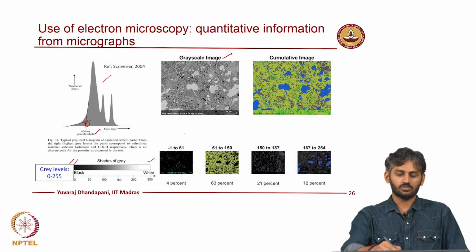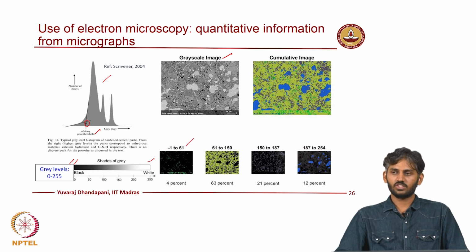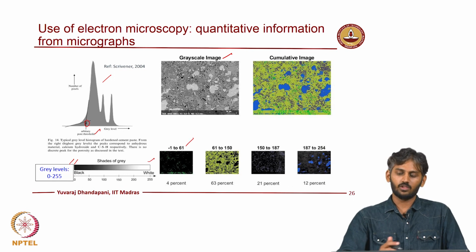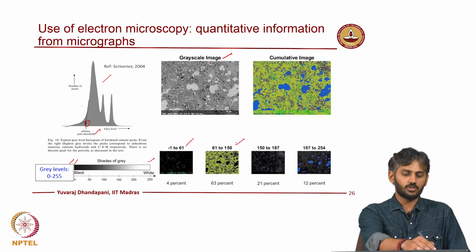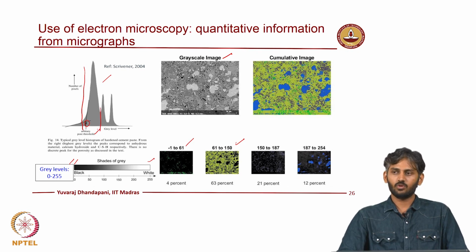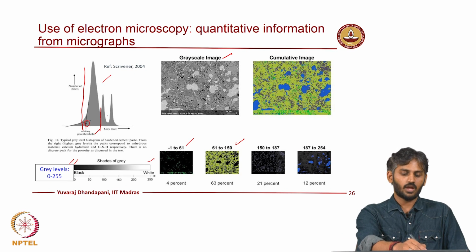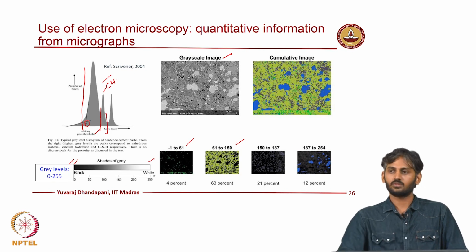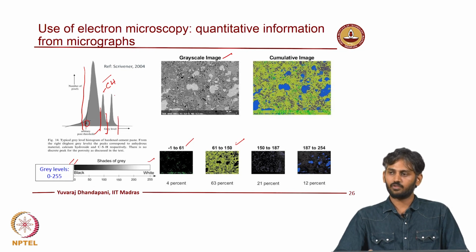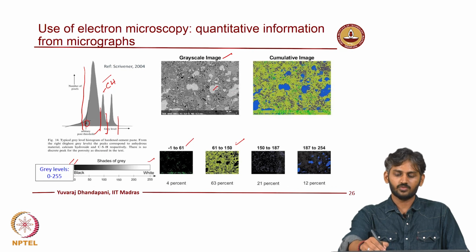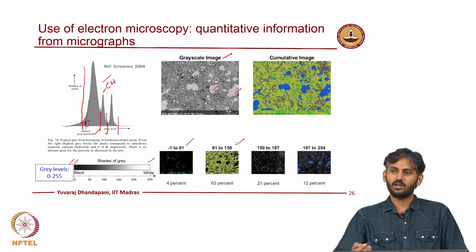In this case it is fixed at 0 to 61, and you segregate all the phases corresponding to that region. The remaining phases, for instance from here to here, correspond to your major dominant CSH, then the second peak here corresponds to your calcium hydroxide, and the last region corresponds to your unreacted clinker phases. The brightest phases present in your micrographs are unreacted phases.